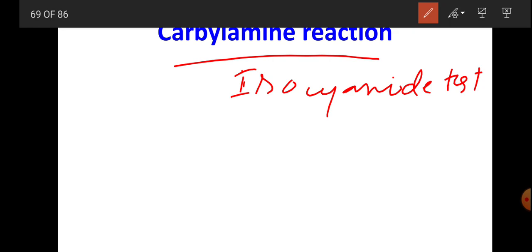So primary amines on heating with chloroform in presence of potassium hydroxide form a bad smelling compound, that is isocyanide. This reaction is known as carbylamine reaction, and this is the identification test for primary amines.